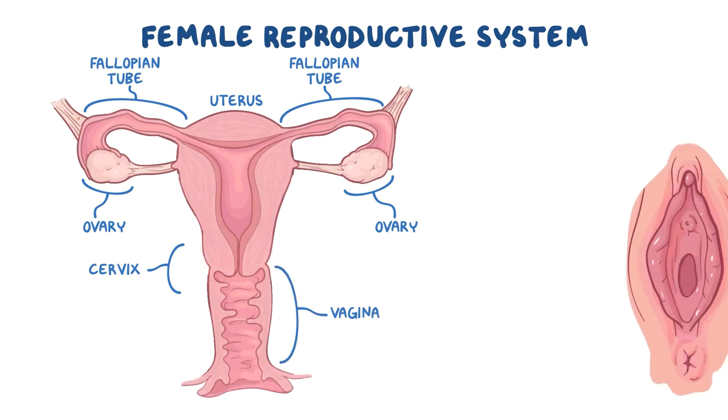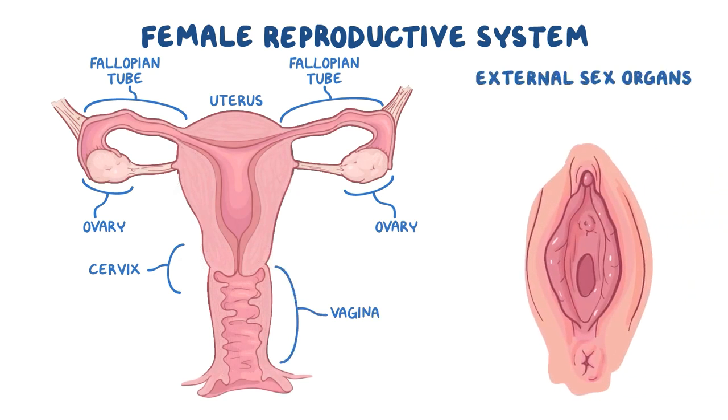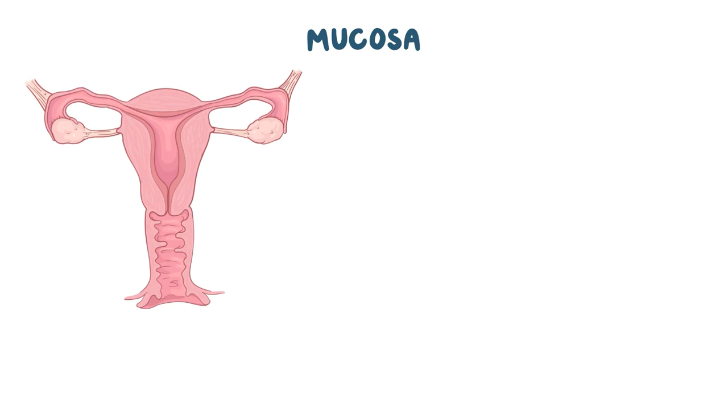At the opening of the vagina are the external sex organs, and these are usually just called the genitals, and they're in the vulva region. They include the labia, the clitoris, and the mons pubis. The vagina, uterus, and fallopian tubes all have a mucosa, which is a layer of epithelial cells that lines the inside of these organs.